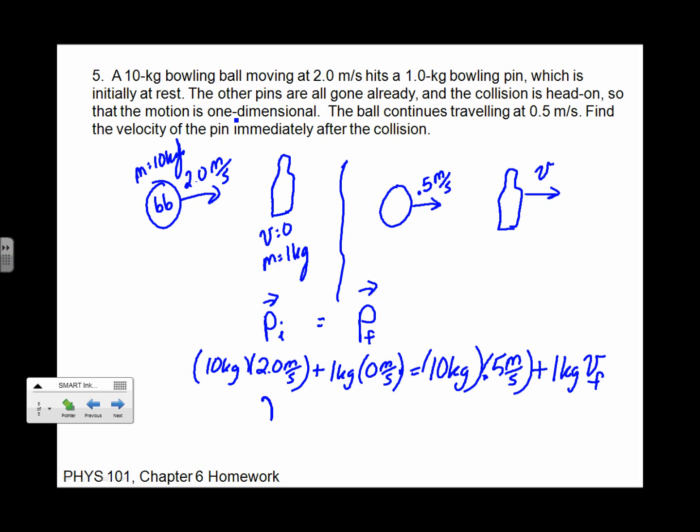Alright, so that's 20 equals 5 plus VF. So VF equals 15 meters per second. That's pretty fast. But you have such a large, massive bowling ball, and it transfers all of its momentum to this much smaller object. I think that bowling pins are actually quite a bit more massive than that, so their velocities probably aren't that high. But it just gives you an idea how this very massive object can transfer its momentum to a less massive object, giving it a higher speed.